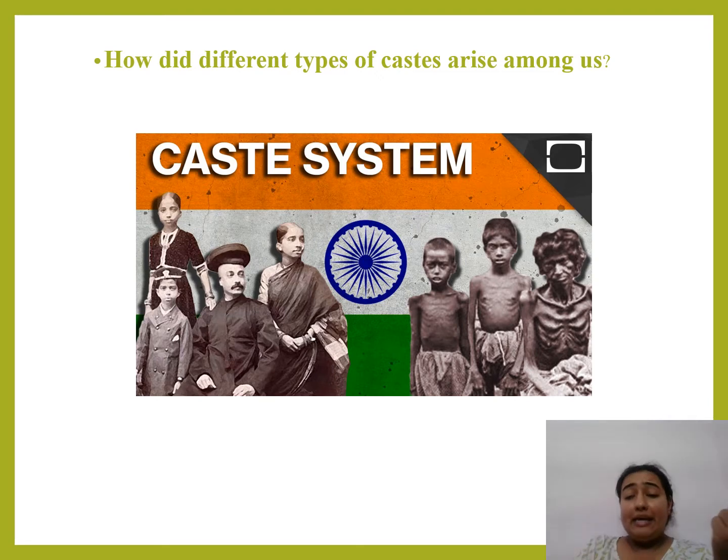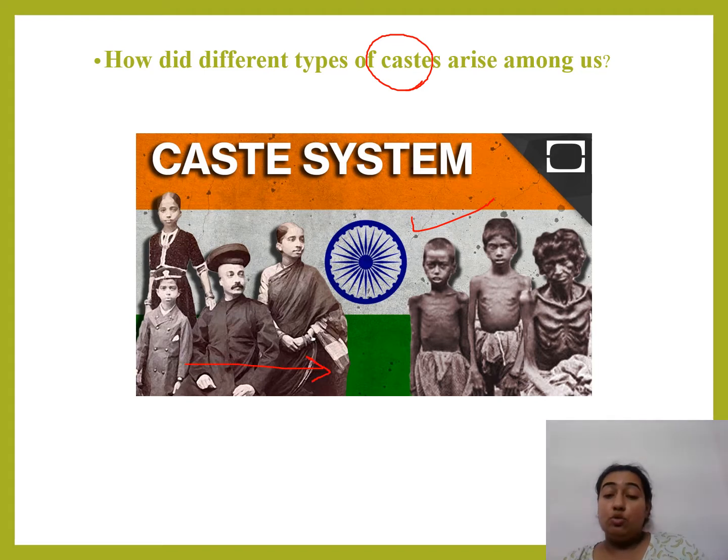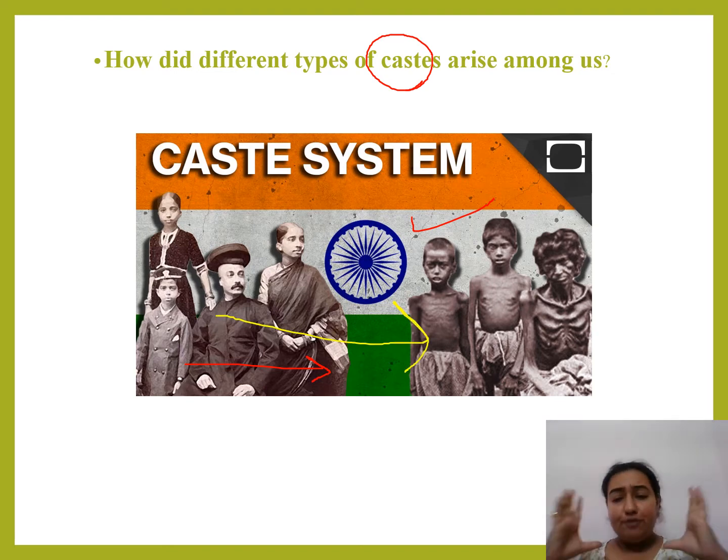Now you must be thinking, ma'am, there were historical evidences of political and social groups. From where did this caste system arise? Who started this caste system in the very first place? Like we see politicians standing over here looking at these people. So who started this caste system? Think for a second. History has given us the liberty, the privilege that if you want to divide among yourselves, you may do so.